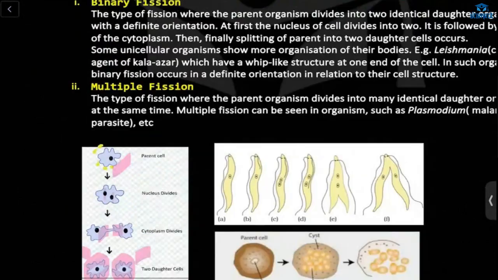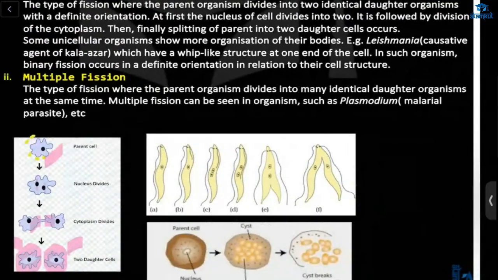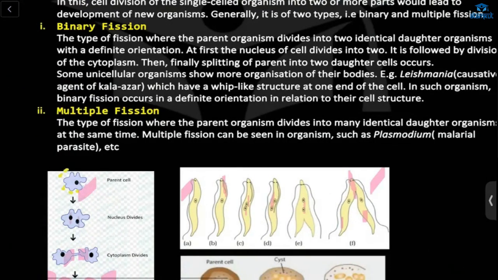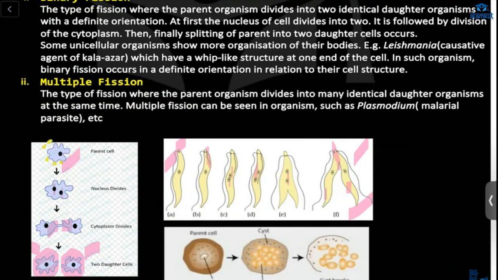It also occurs in Leishmania. See here, first there is flagella growth, then two nuclei form, and there is a gap between the nuclei. The cytoplasm will be divided, then it will form two daughter cells. This is binary fission. This organism is Leishmania.